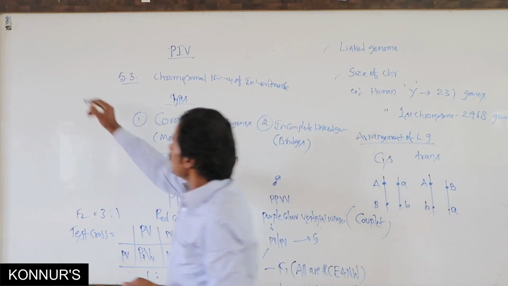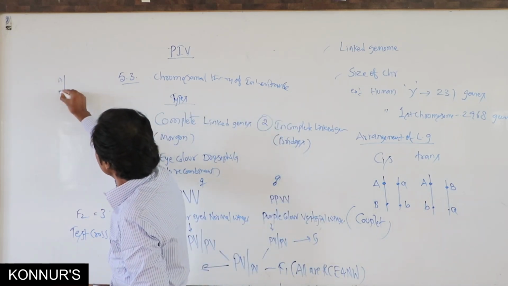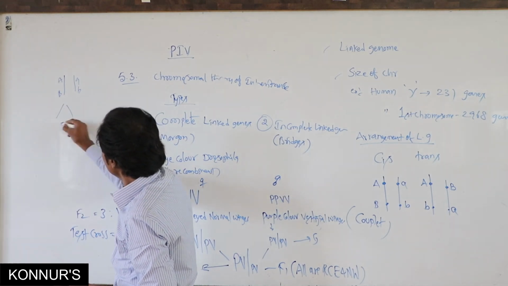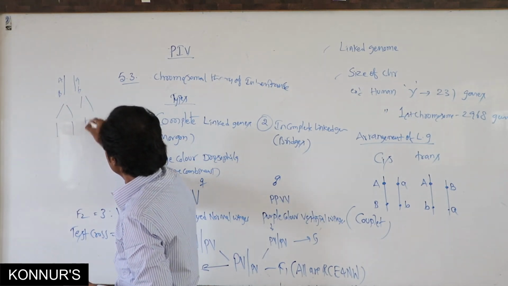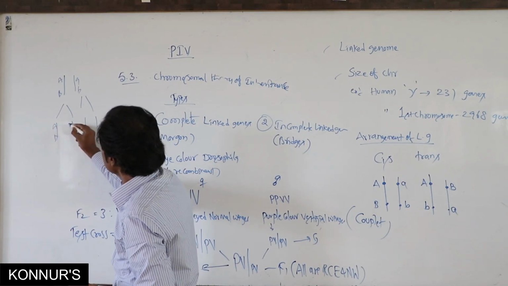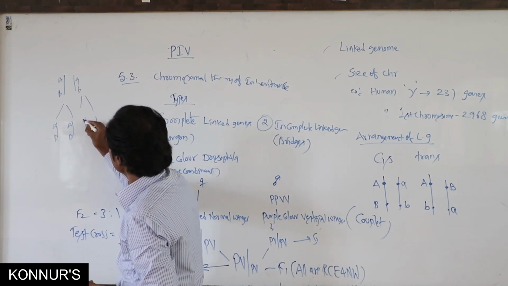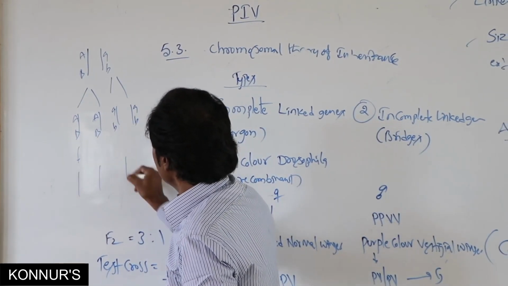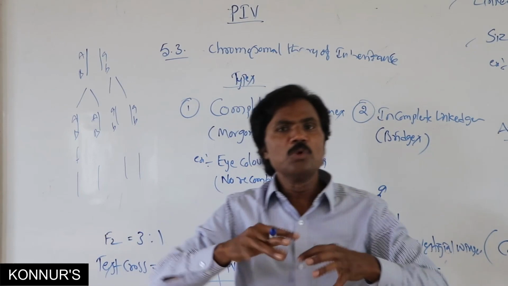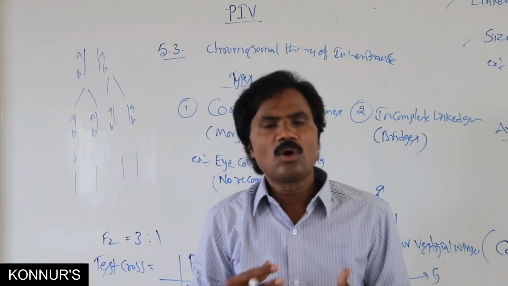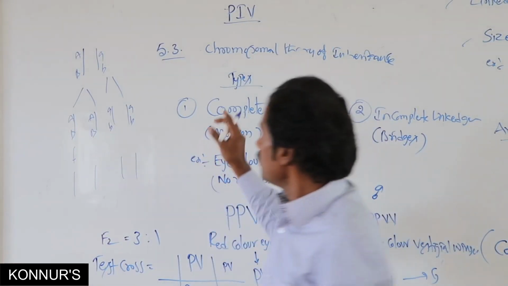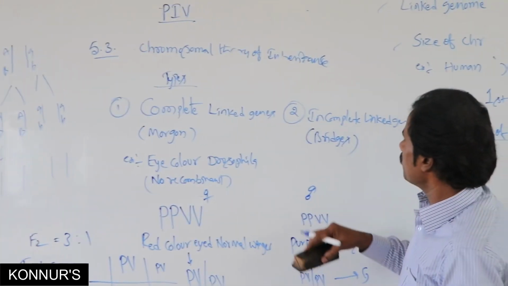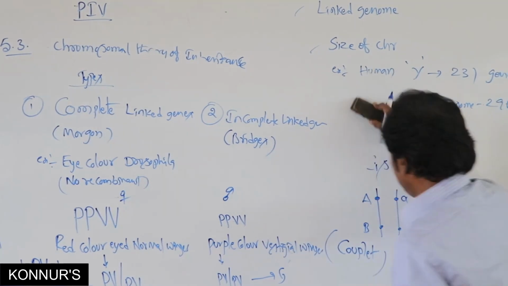For easy understanding, take capital A B and small a b. While forming gametes, as in the law of segregation, gametes are formed like this. There is no new formation. All are parental ones. This is the example of complete linkage. But in the same example, related to incomplete linkage.